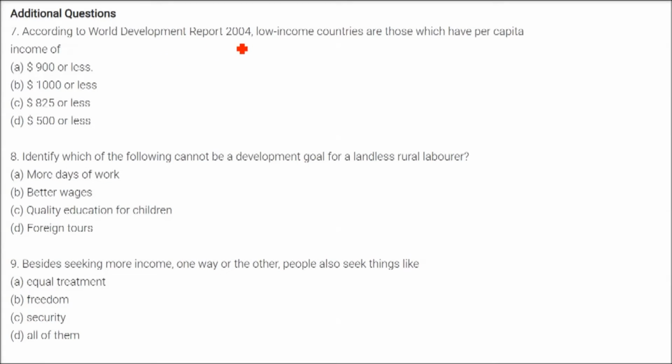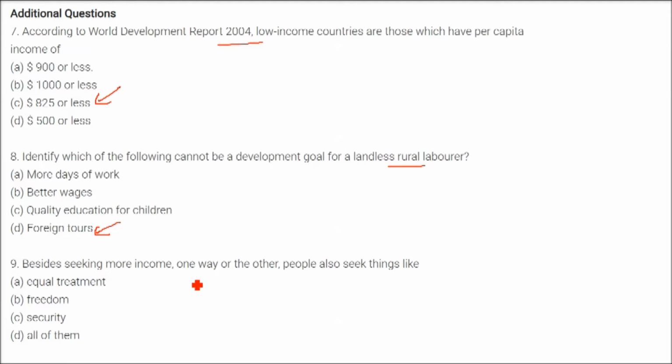According to World Development Report 2004, the low income countries are those which have per capita income of $825 or less. This has changed in 2011. Identify which of the following cannot be a development goal for a landless rural laborer. The answer is, he doesn't want foreign tours. He just wants land. He wants good labor, good wages.